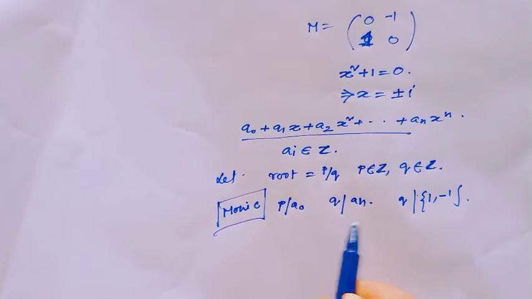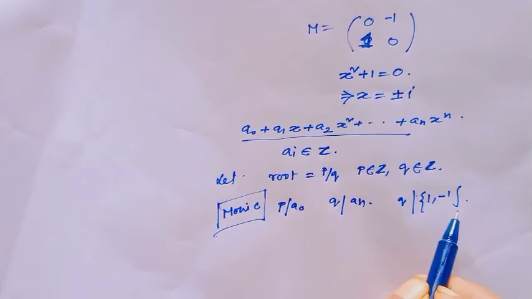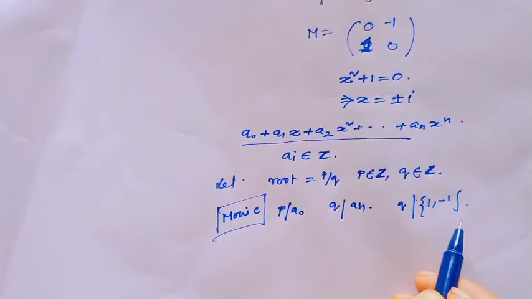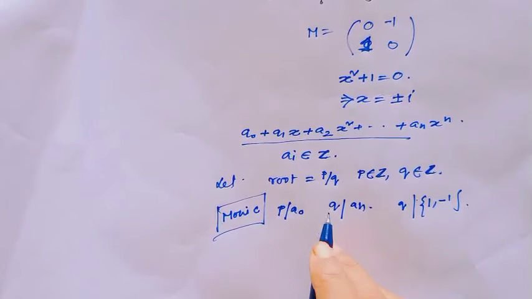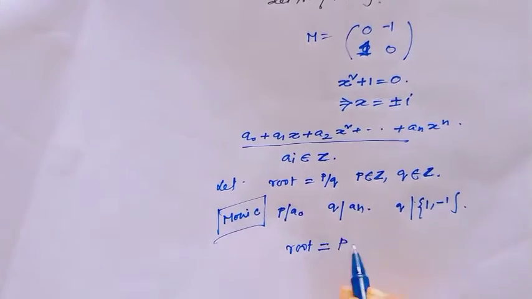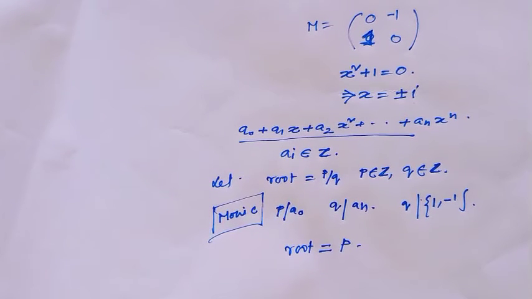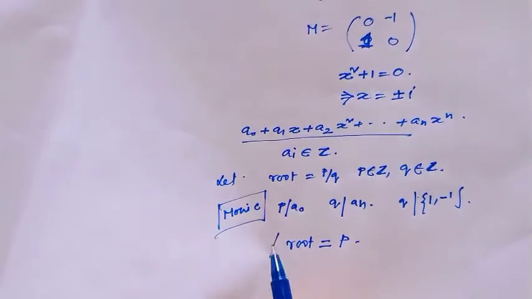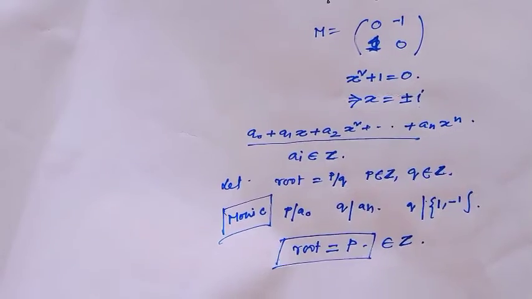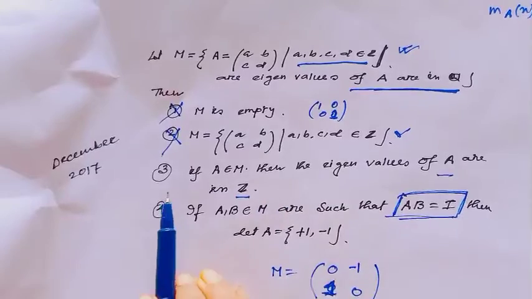That means q divides the set 1, minus 1. And if q divides the set 1, minus 1, the root is actually equal to p. So if the polynomial is monic, the root is always a member of integer.